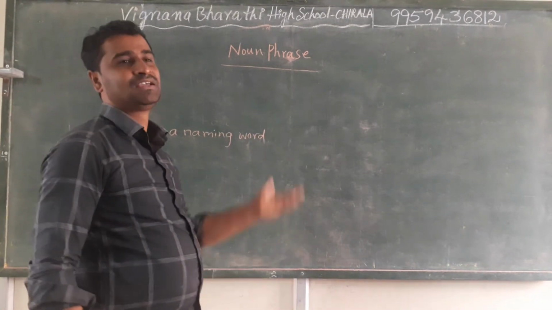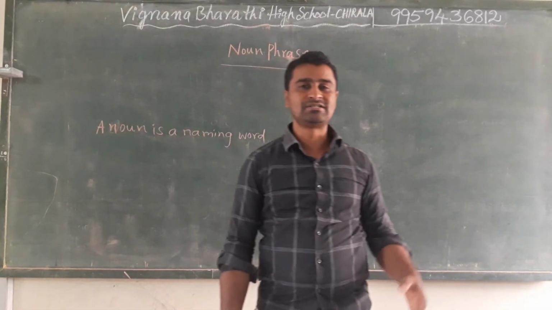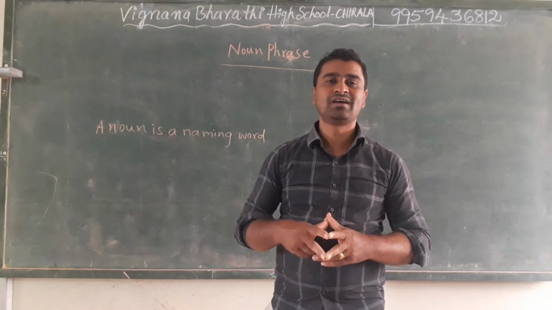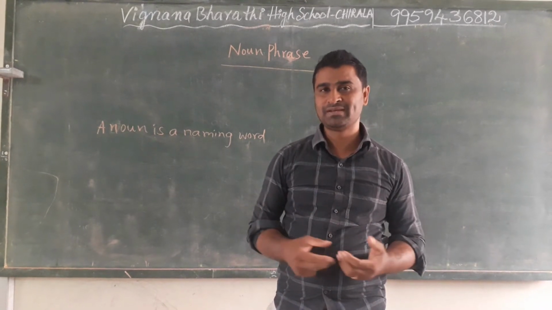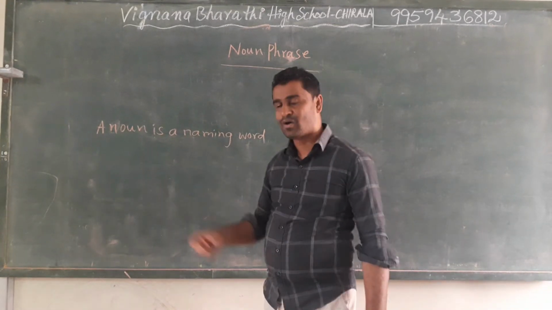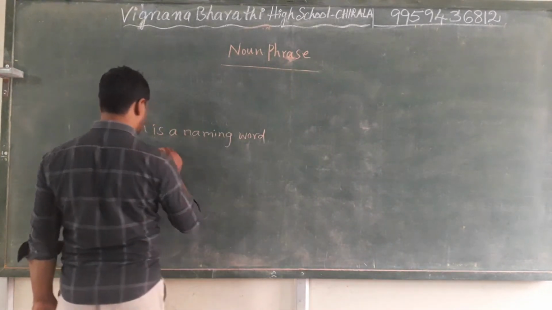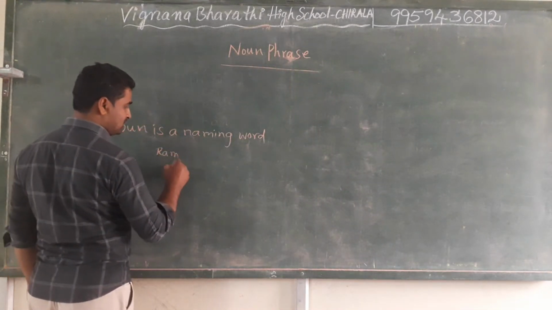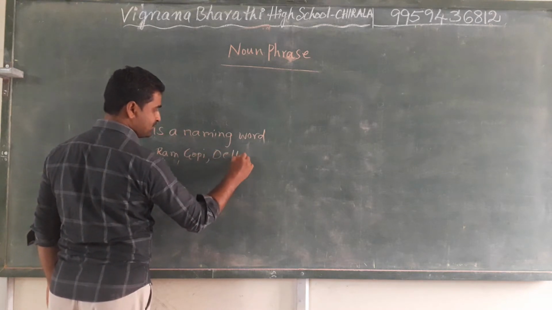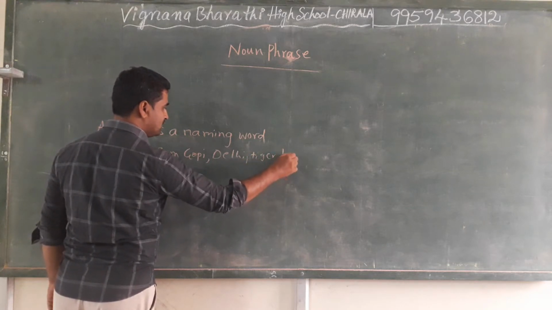It can name anything: persons, places, things, animals, plants, etc. Whatever the things or the people, the places, everything that has a name, it comes under noun. So noun is a naming word. For example, Ram, Gopi, Delhi, tiger, lion, etc.